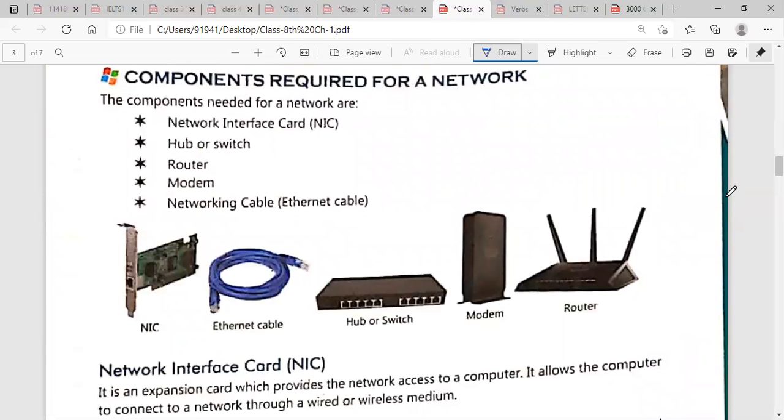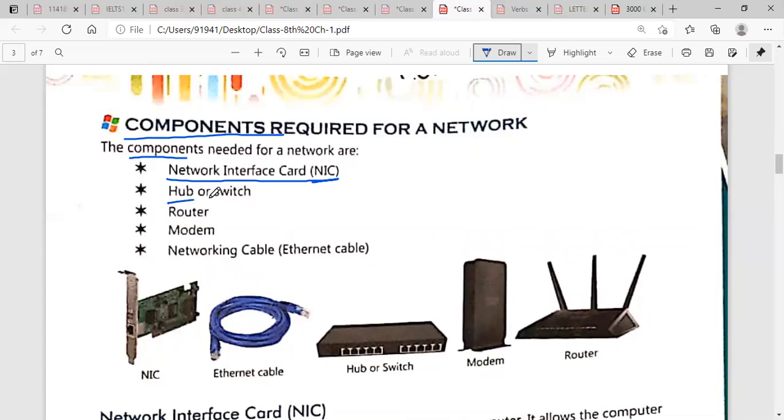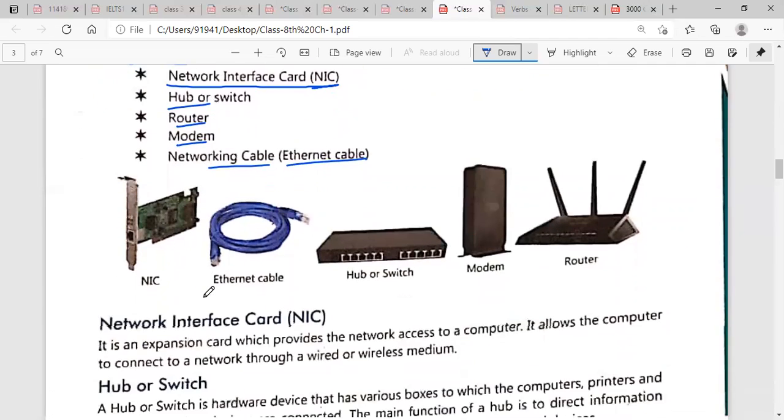Next, components required for a network. Components means parts. Which parts are included in a network? The components needed for the network are: first is NIC. Underline this word and also learn the full form of this. NIC means network interface card. And next are hub, switch, router, modem and networking cable. Networking cable is also called Ethernet cable. Now we will read each component one by one.